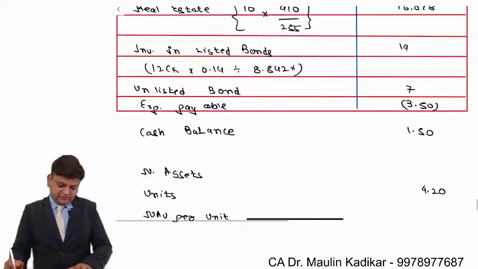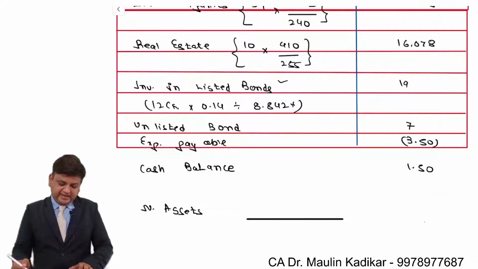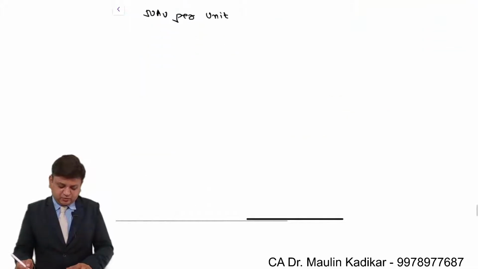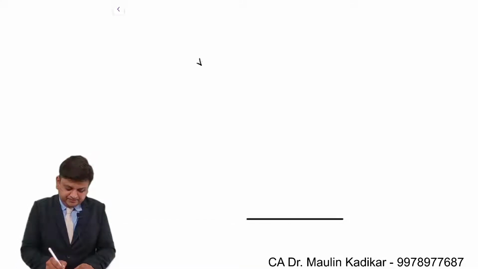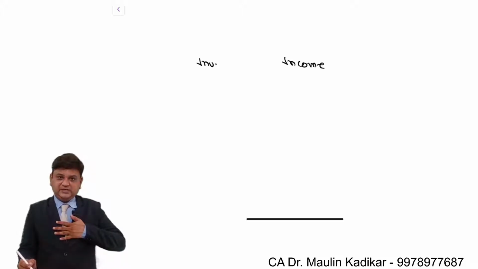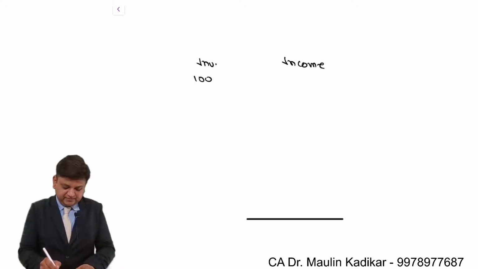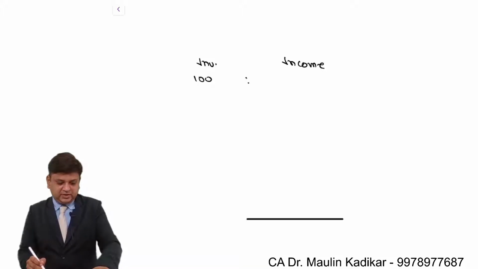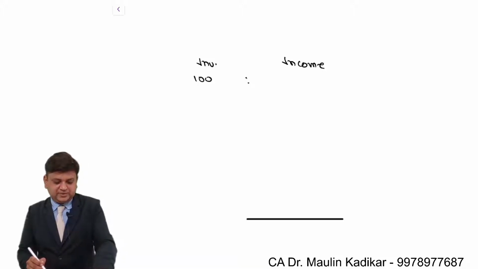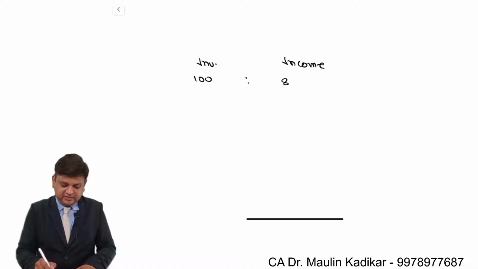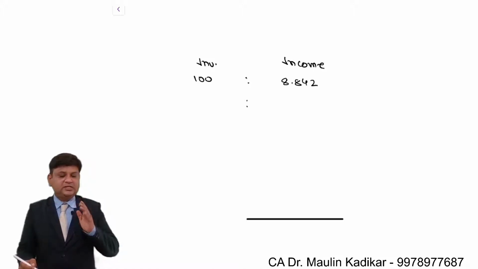Just giving explanation of this portion once again. Valuation of the investment in the listed bonds. See, the investor's required rate of return is 8.842%. So what happens at investment and income? As an investor, when I am investing 100 rupees, I require the return of 100 into 8.842%. That is, 8.842 is the income which I expect to get.